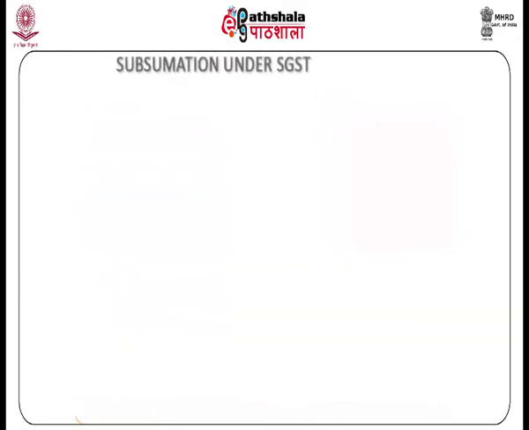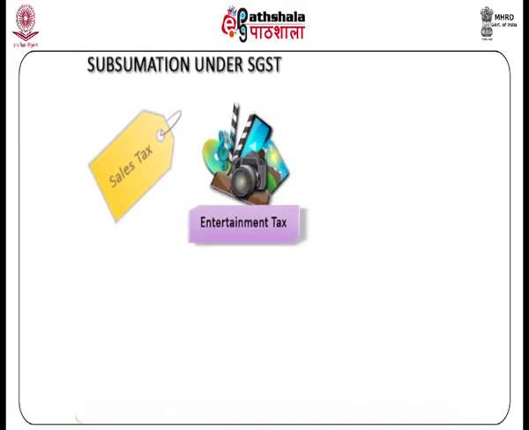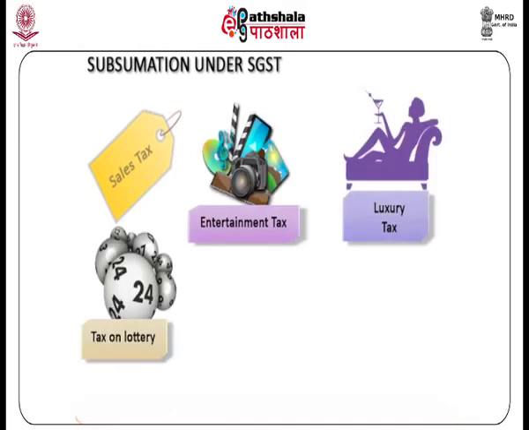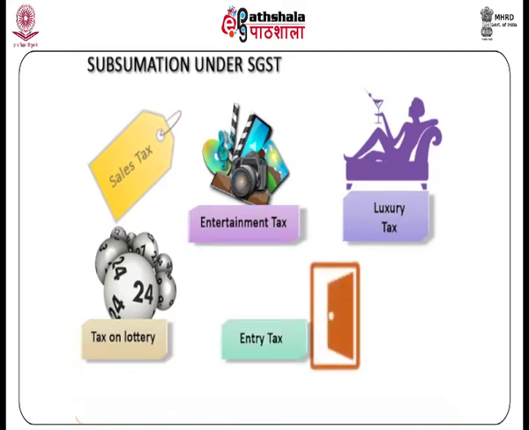In regard to the state GST, the EC suggested that these taxes would be subsumed at state level, viz. state VAT, sales tax, entertainment tax, luxury tax, taxes on lottery, betting and gambling, and entry tax not in lieu of cesses and surcharges. According to EC, the alcoholic beverages should be kept out of GST.